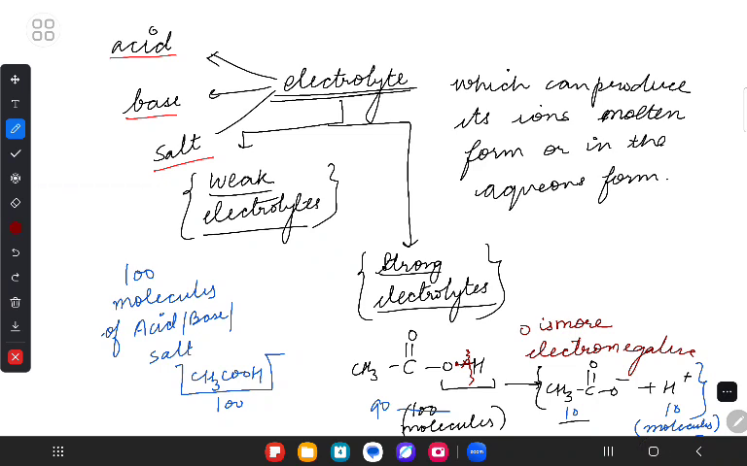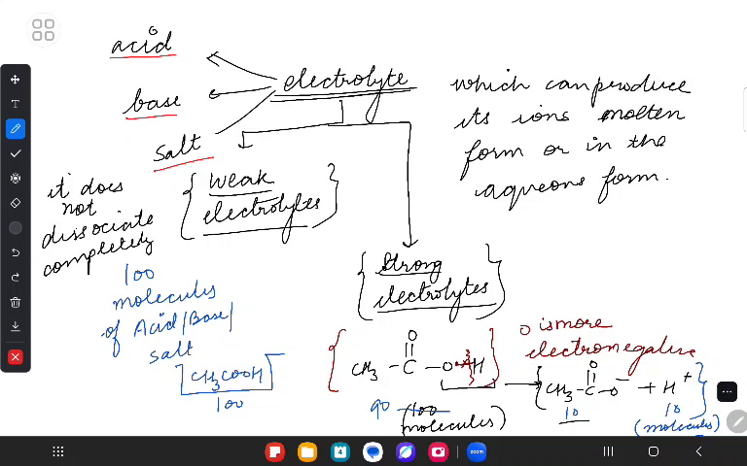So the idea here is that whenever we have this CH3COO negative and H positive, this is going to be a weak electrolyte. That is, it does not dissociate completely. It does not dissociate into its respective ions completely. Got the point?